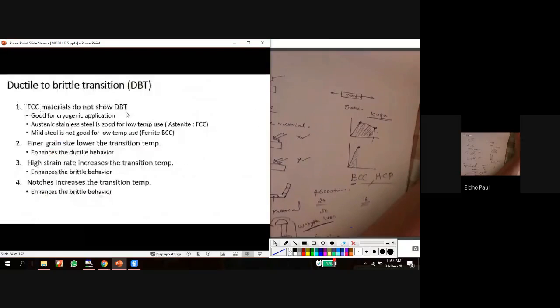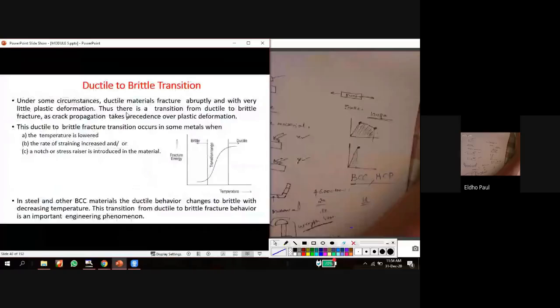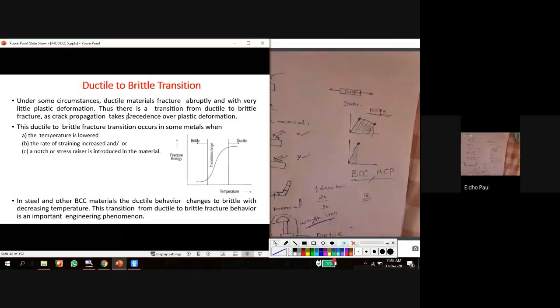Any doubt about this ductile to brittle fracture? Ductile to brittle transition, so there are three factors. First one is temperature, second one is high strain rate, and third one is the stress risers, notches and other stress risers. Any doubt?